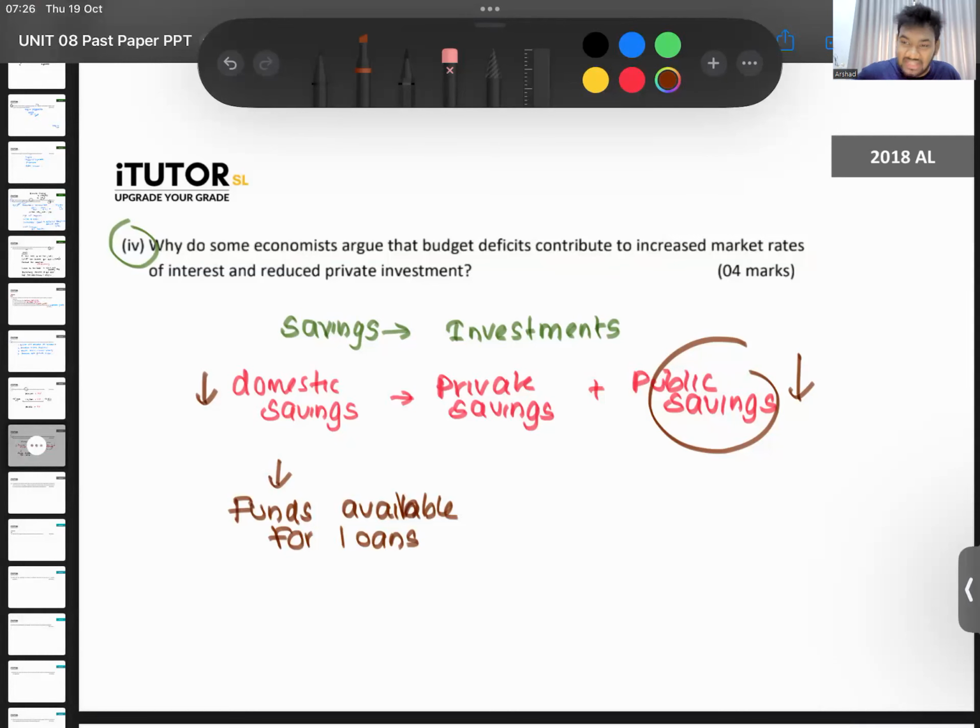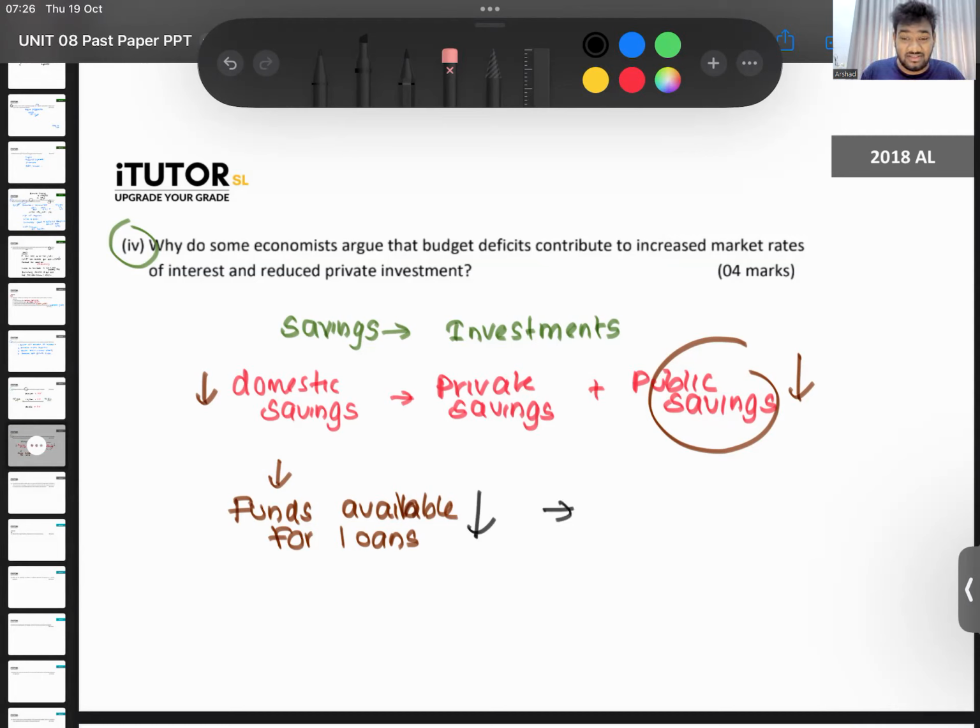Someone goes and puts the money in the bank, then you can give that as loans. So when the public savings are coming down, the amount of funds in the loanable fund market will come down. So now there is very little funds in the loanable fund market, and everyone is fighting to get this. So what happens to interest rates then?